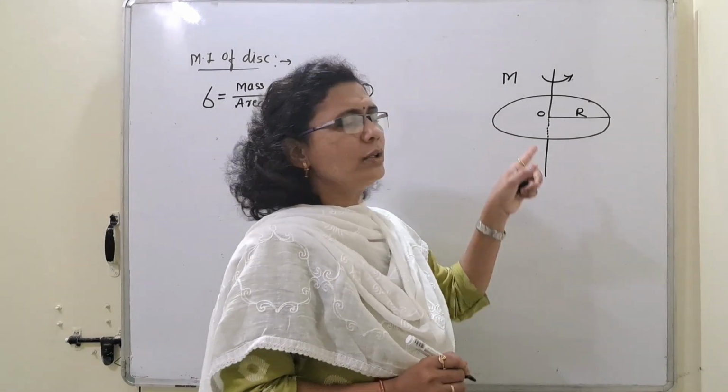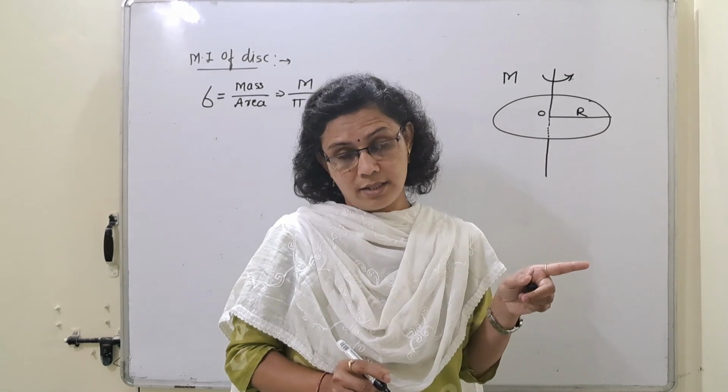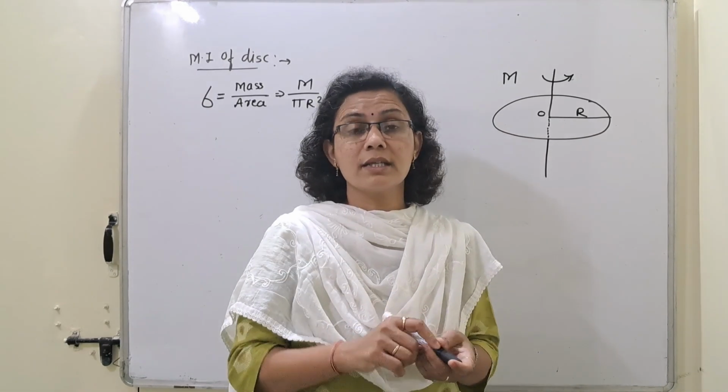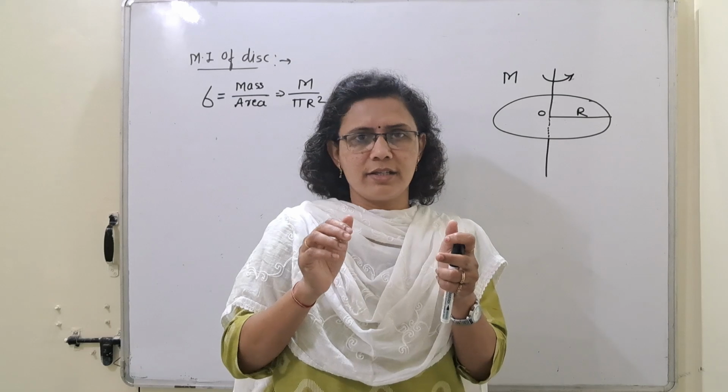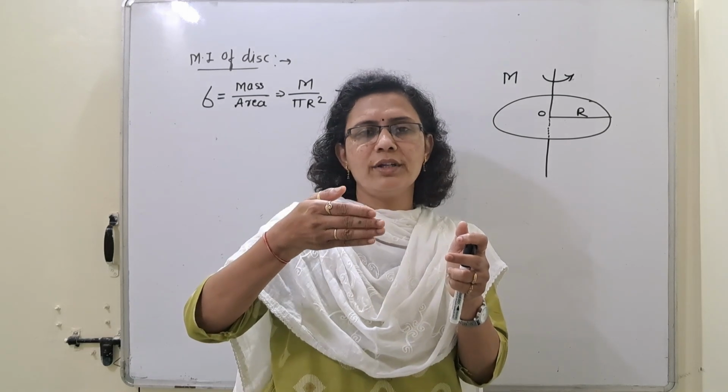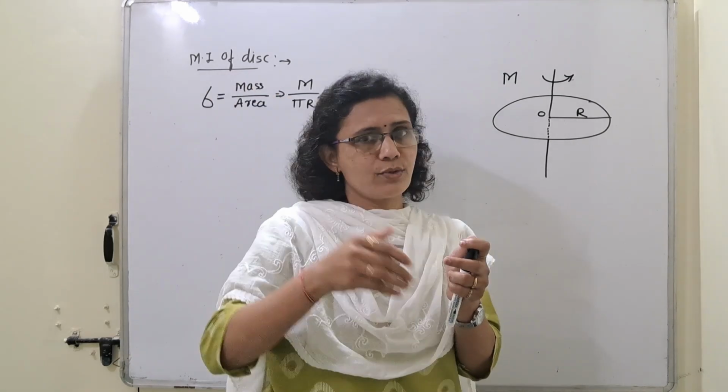Now, to find the moment of inertia of this disk, we have to consider this disk is made up of a number of rings of different radius, that is, the radius goes on increasing from the center to the extreme.